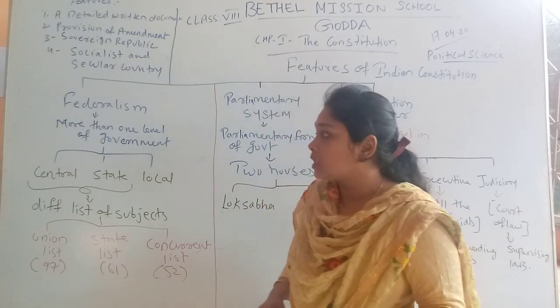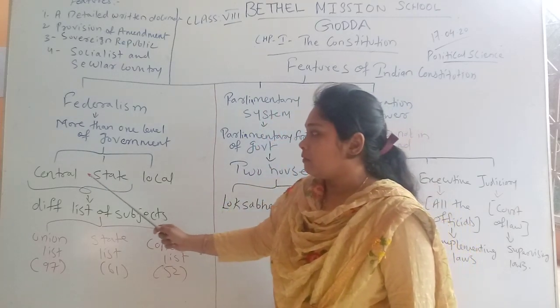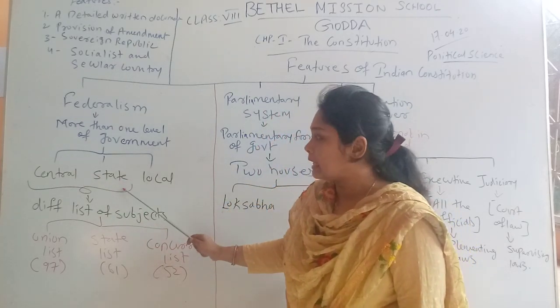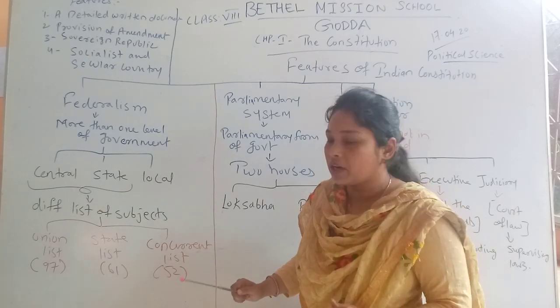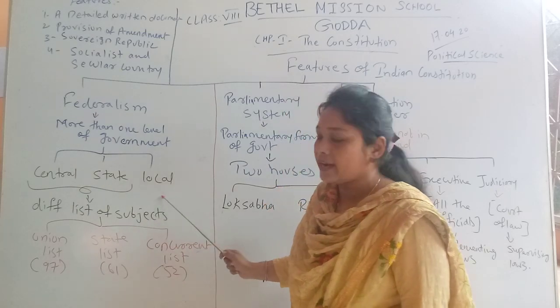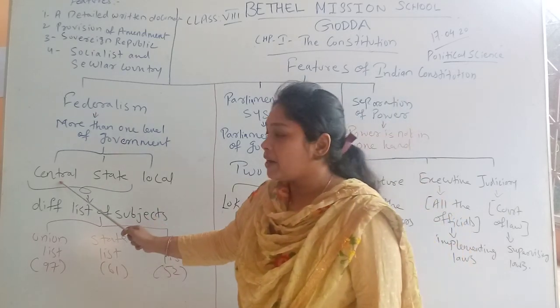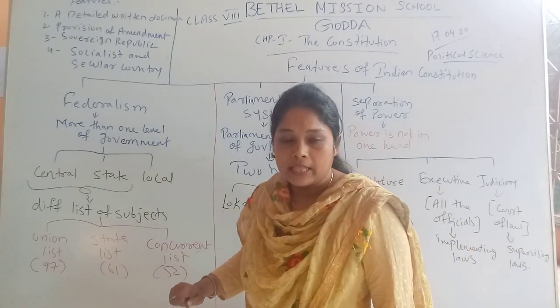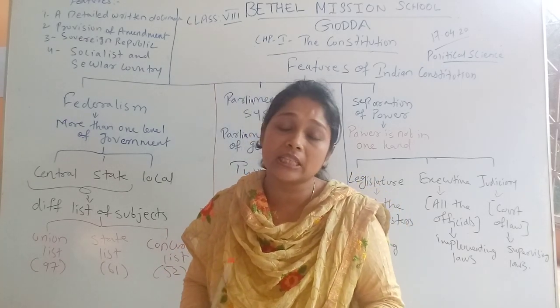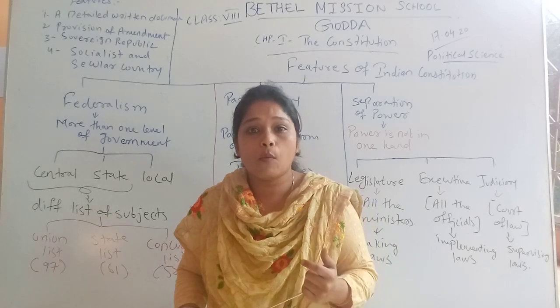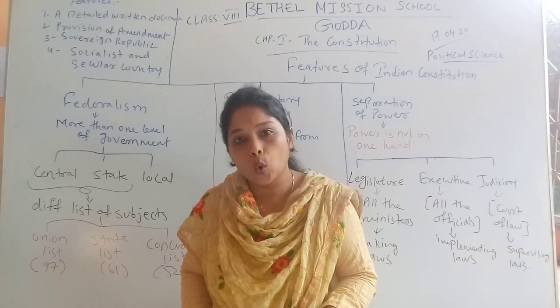Now what are those 3 levels of the government? Central government, state government and local government. We are having 3 tiers of government, which is central, state and local. Central government works on central level. That means central government is responsible for the whole country, or we can say central government has complete power over the whole country.